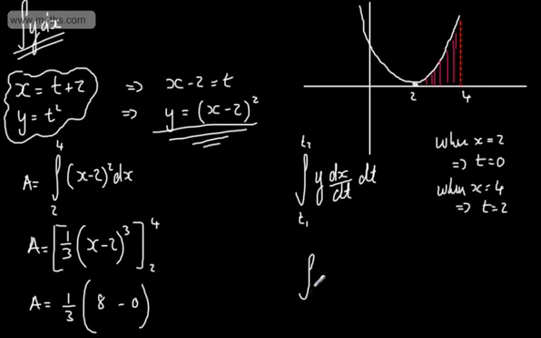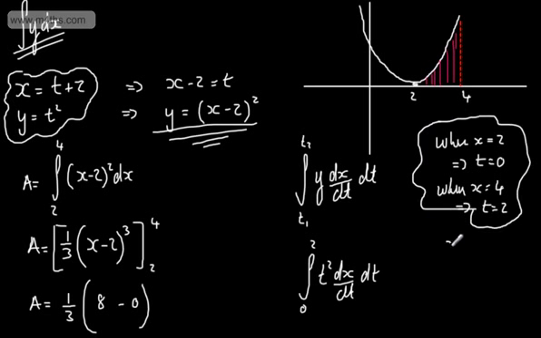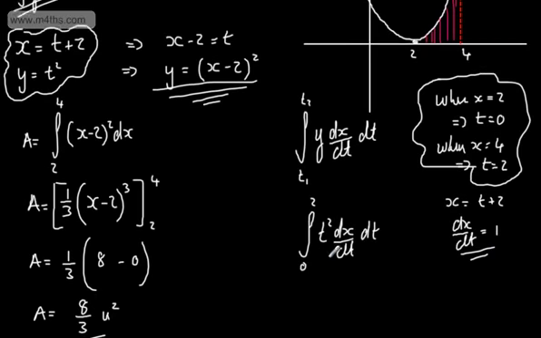So what I'm now looking at is the integral from 0 to 2 of y dx/dt. Let's write that down, from 0 to 2 of y. Now y is t squared, so I'm going to have t squared dx/dt, and we're integrating with respect to t. So I've altered the limits. What I now need is dx/dt. Now I know that x is equal to t + 2, therefore dx/dt, the derivative of x with respect to t, is 1. So all I'm going to do is sub that in.